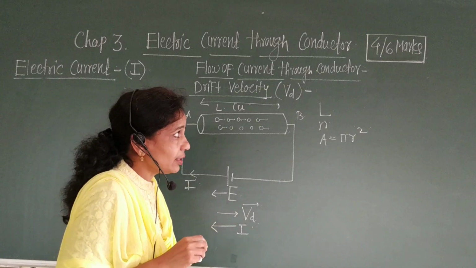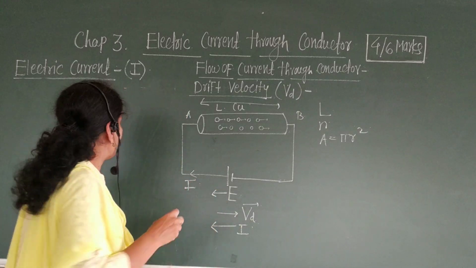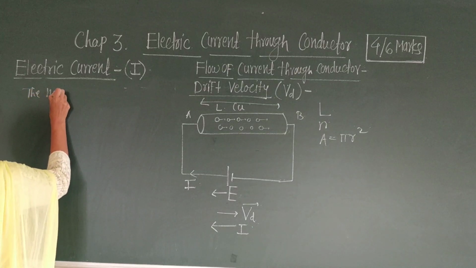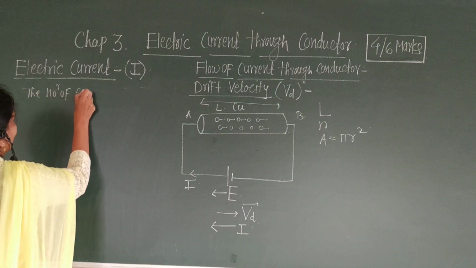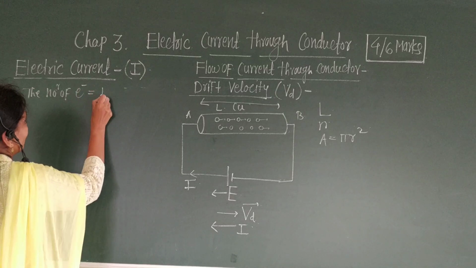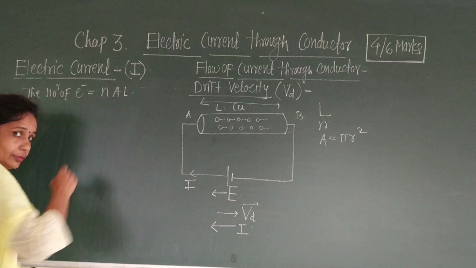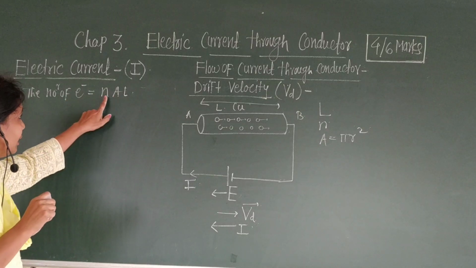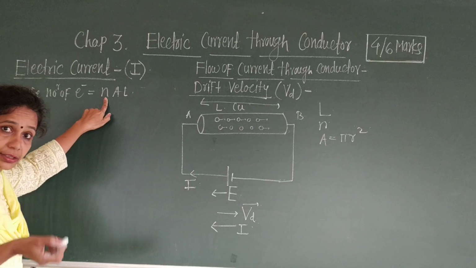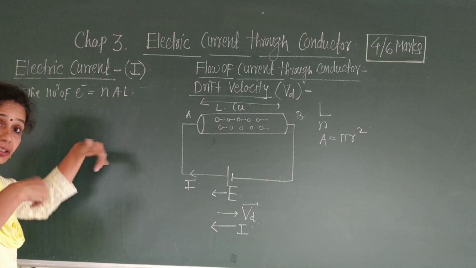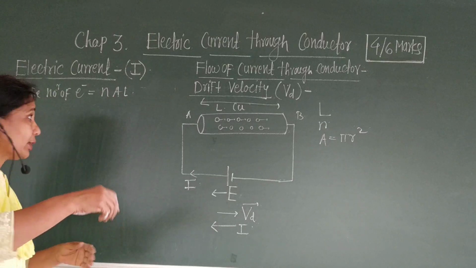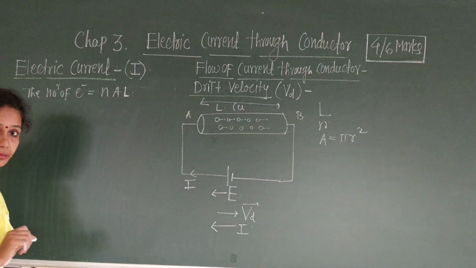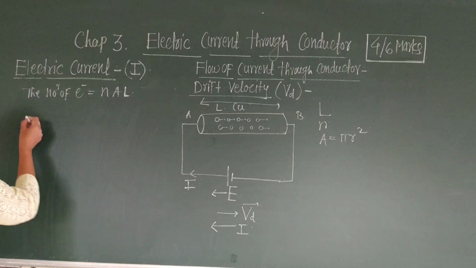Then what is the total number of electrons? The total number of electrons is equal to N A L. The total number of the electrons in the wire is N A L, where N is the number of electrons per unit volume, A is the area of cross section of that wire and L is the length of that wire. Okay, then what is the total charge?